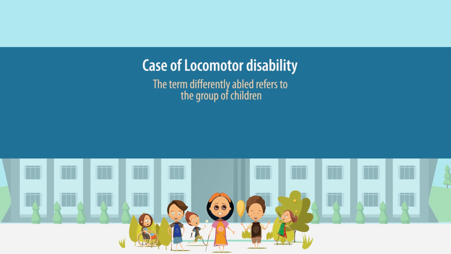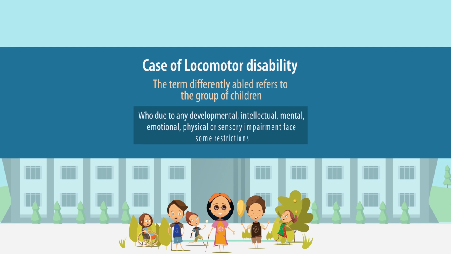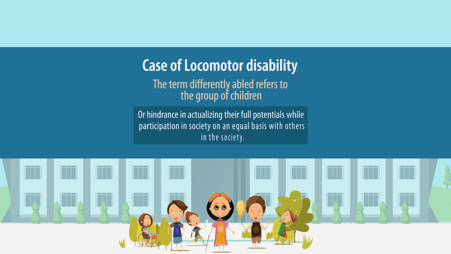The term differently able refers to the group of children who, due to any developmental, intellectual, mental, emotional, physical or sensory impairment, face some restrictions or hindrance in actualizing their full potentials while participating in the society on an equal basis with others.